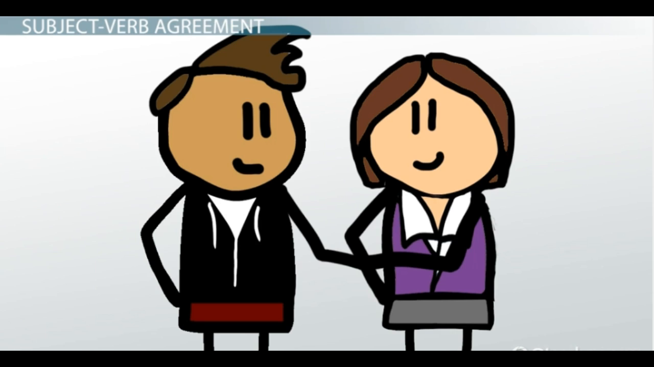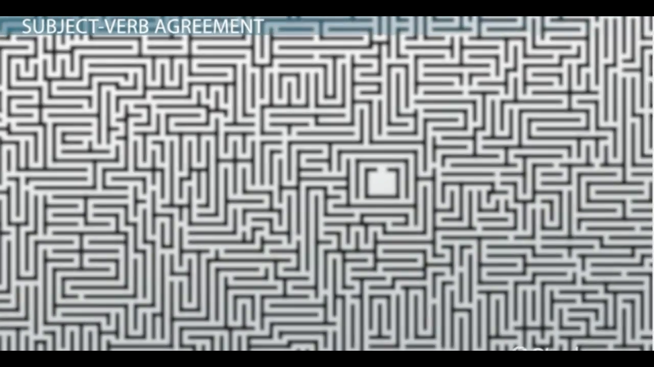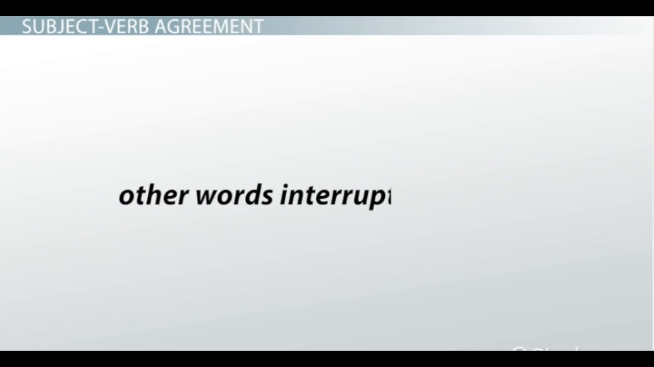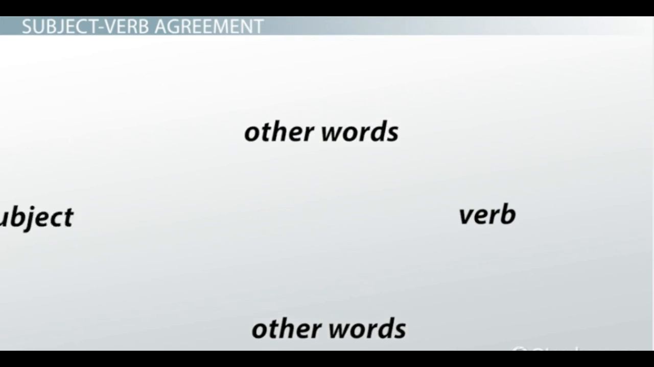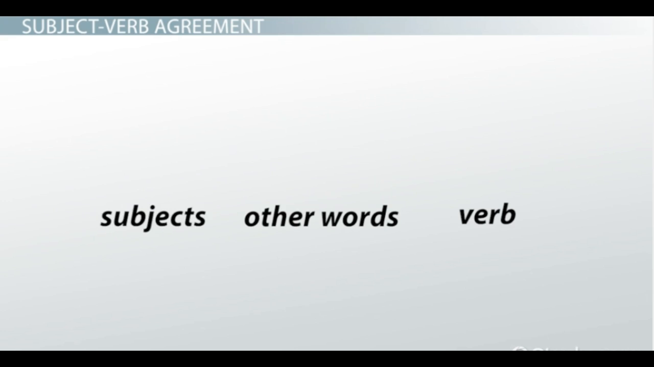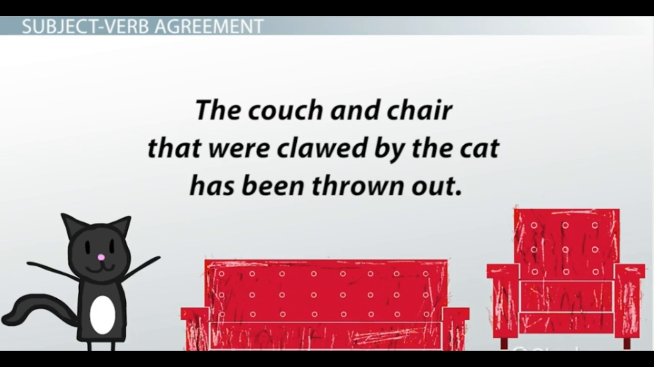Compound subjects are also plural, so be sure to use the correct form when there is more than one subject. The biggest error with subject-verb agreement comes when the subject of the sentence is unclear. This usually happens when the sentence is complex and other words interrupt the action. In simple terms, other words come in between the subject and the verb. For example, "The couch and chair that were clawed by the cat has been thrown out."